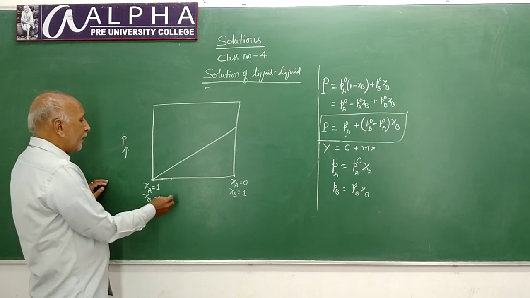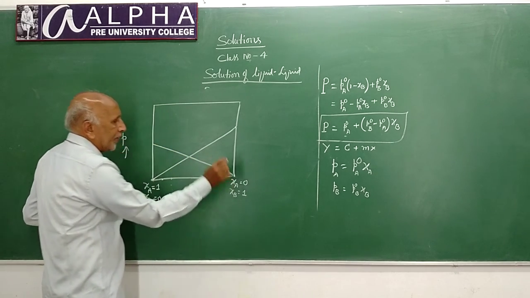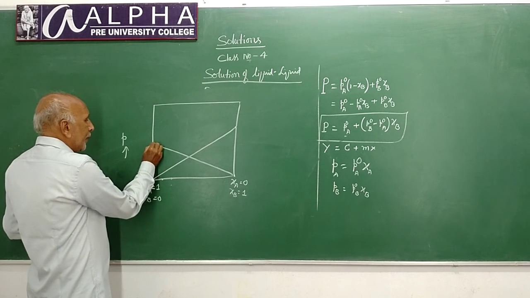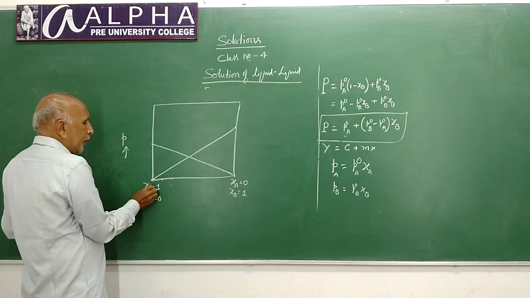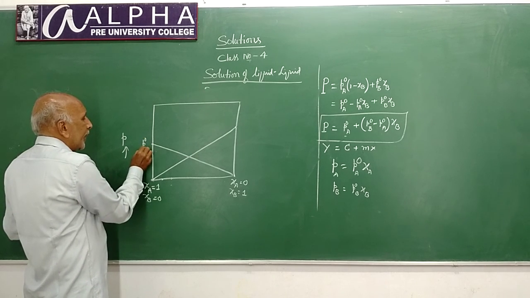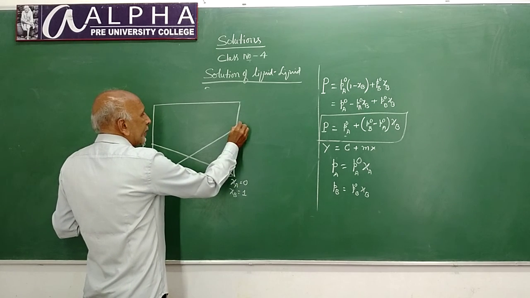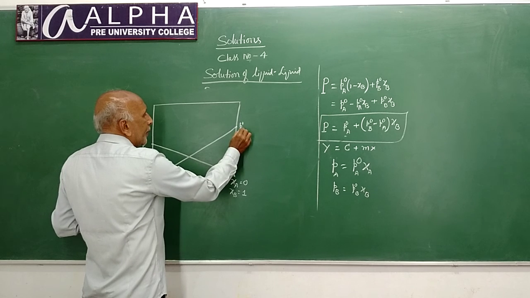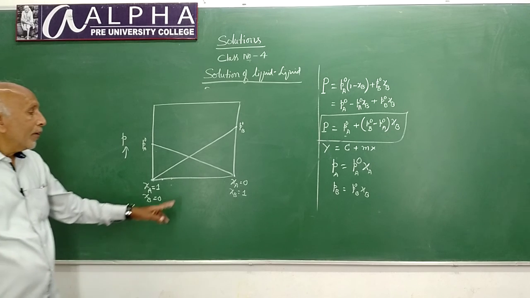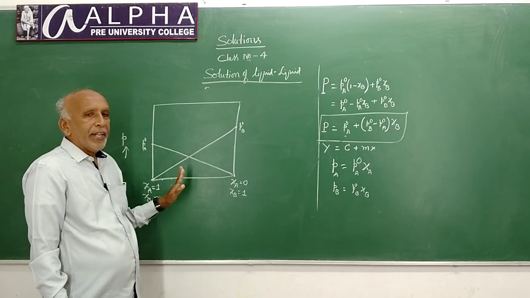Okay. And for liquid B, you will have a plot like this. This pressure, where pure liquid A is present, you can call P naught A, whereas here pure B is present, you can consider this one as P naught B. You will have a plot like this, that is for pure components, liquid A and liquid B.